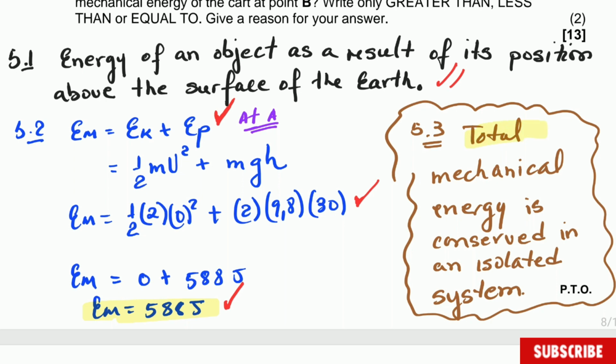The word total must be there, please. An isolated system must also be there. They are very important words. So if you state everything but you miss those words, you don't get full marks.